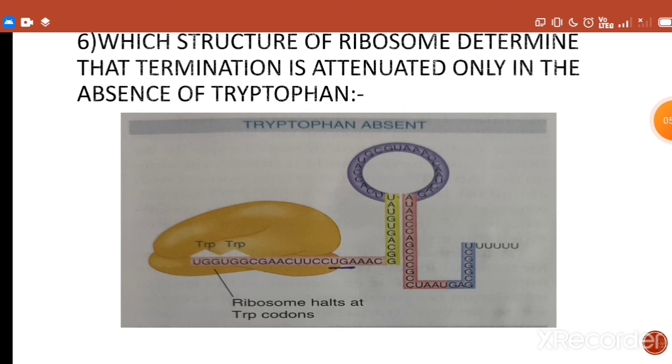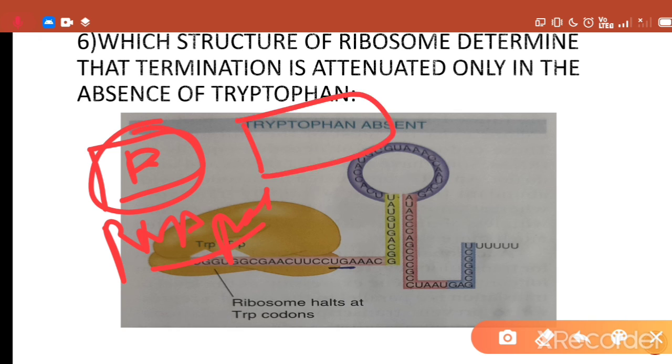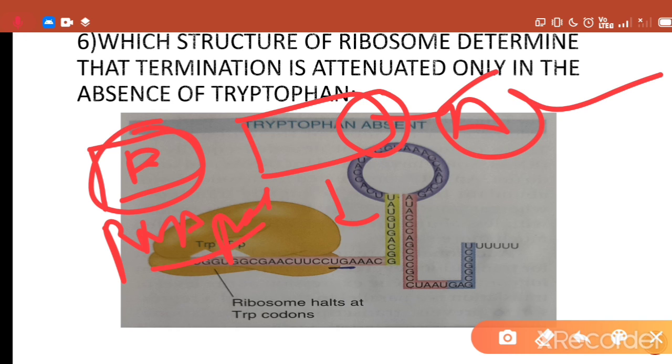And the RNA polymerase remains paused at the promoter site. This is the promoter site, and RNA polymerase will pause at this promoter site until the leader peptide, which is formed by transcription of the attenuator and leader region, is translated. Then the polymerase is released and moves off towards the attenuation site.